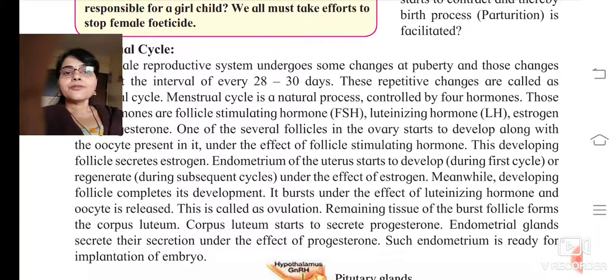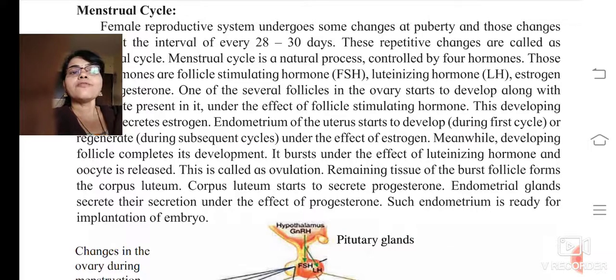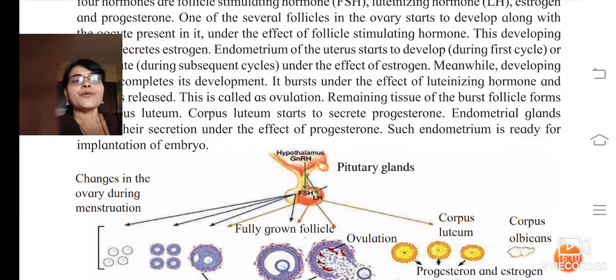This corpus luteum secretes the hormone progesterone. Now the endometrial glands secrete under the effect of progesterone, so this endometrium is ready for the implantation of the embryo.